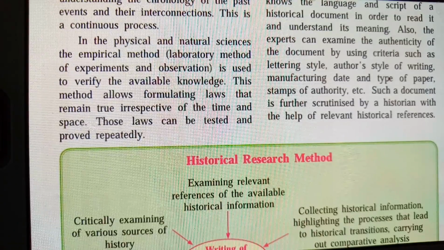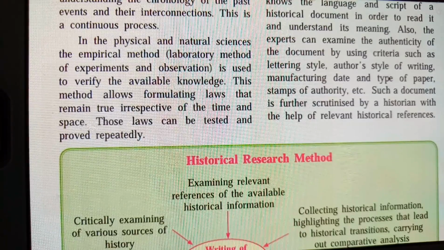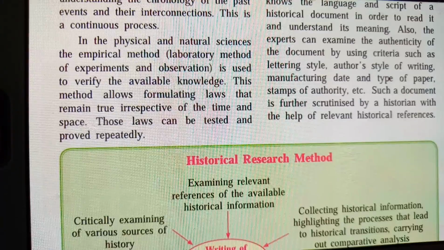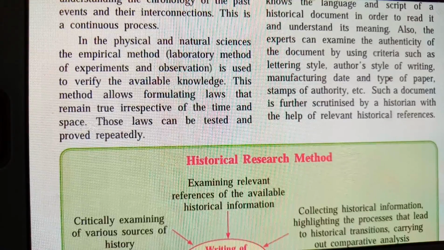And the type of paper. We have different types of paper. Nowadays we have thick paper, but at that time people used to write on different papers, or maybe on cloth, or maybe on wood. So there were different types of paper they used. Stamp of authority. Stamps of authority means the person who has authority, or who has a stamp, means this kingdom has made this type of stamps, so they have the authority of doing the stamps.